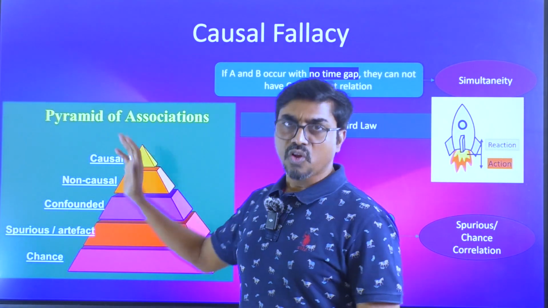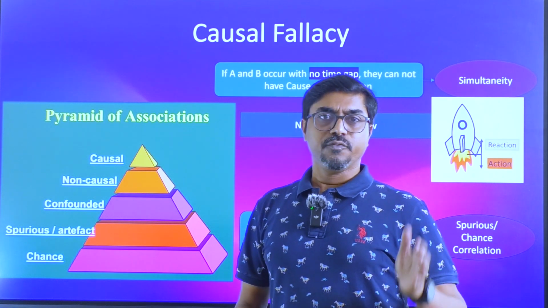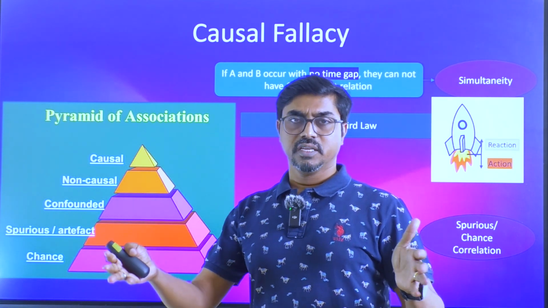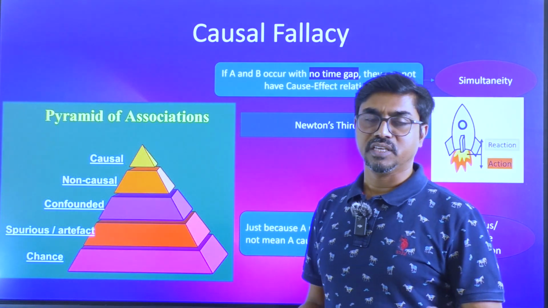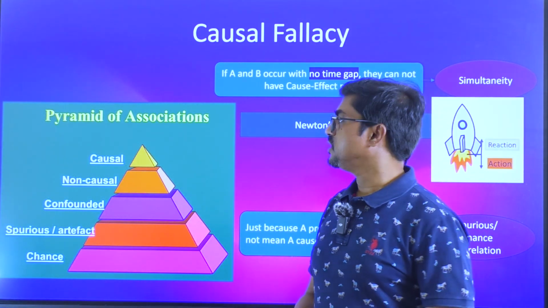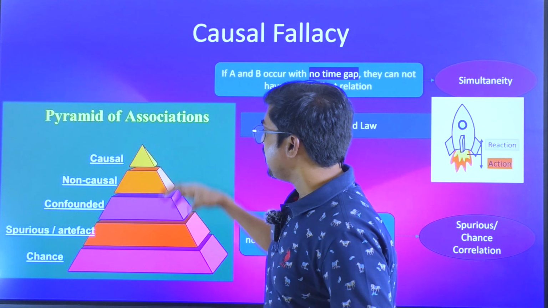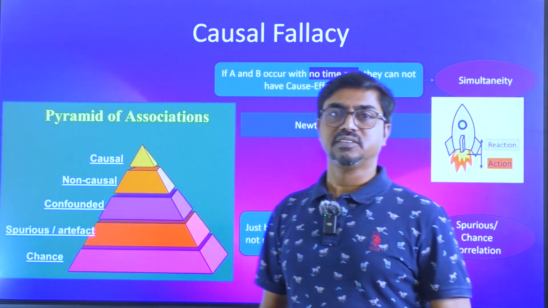Then you go for non-causal. Non-causal in the sense, if A happens, B happens. That's all right. If A doesn't happen, B should not happen. If B happens without A, then this A is non-causal. Those kinds of things also should be filtered out. Finally, you'll be left with the causal relation. That's how we do that.